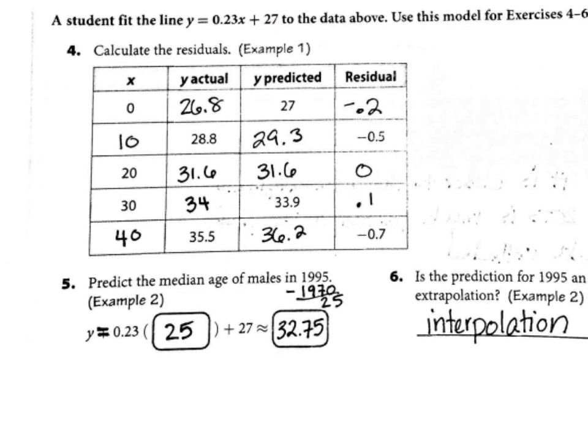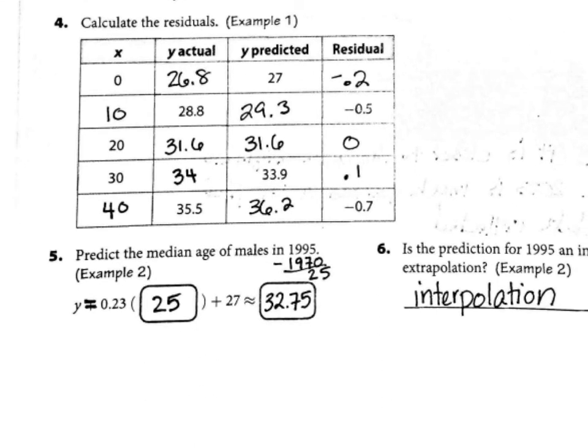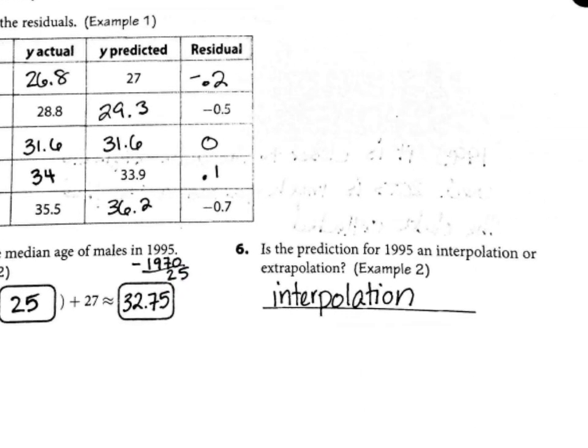To predict the median age of males, the first thing is we have to subtract 1970 from 1995, and then we plug in 25 for x. There was a typo on number 5. It shouldn't have said y plus, it should have been y equals, and it was approximately 32.75. 1995, at 25 years since 1970, is right within your data set, so that's interpolation since it's within the range.